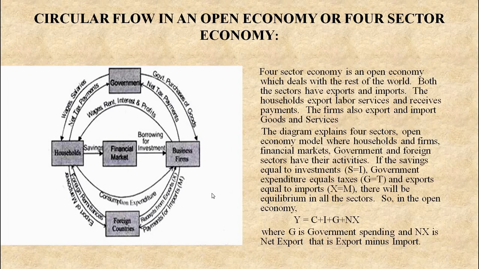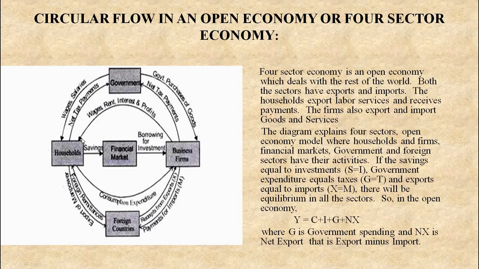Now when the question is asked, explain the circular flow in an open economy or 4-sector economy, you have to give the diagram. In the diagram you have to show all these sectors: households, financial market, business firms, foreign countries, government, and how the government is giving money in the form of wages and salaries and government purchase of goods. All those things you have to mention.